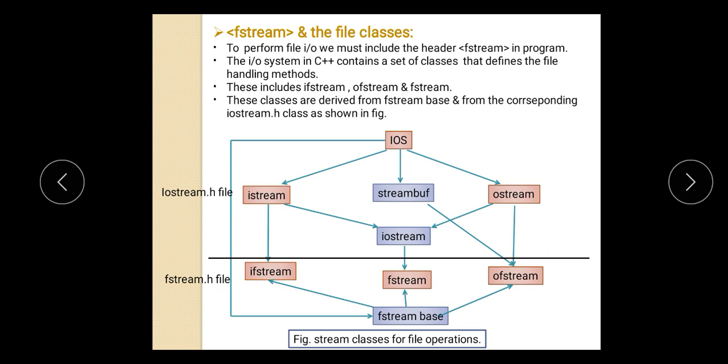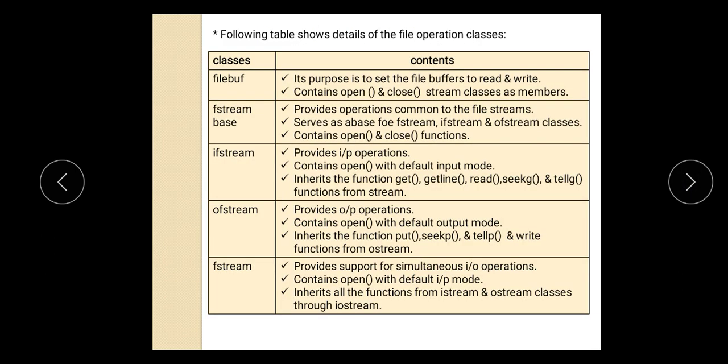In the last session regarding the IO operations, we saw this diagram in which ios is a base class from which the different classes get derived. Now in this case, fstreambase is a base class from which these three derived classes are there, that is ofstream, ifstream and fstream, and all these three classes have all the functionality which is present in the fstream base, so we need to include the fstream.h file inside our program.